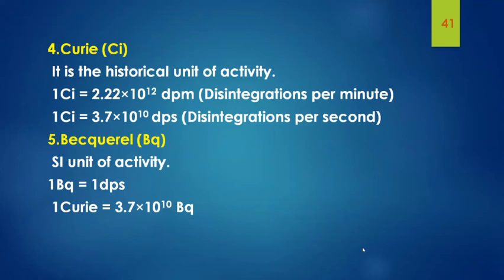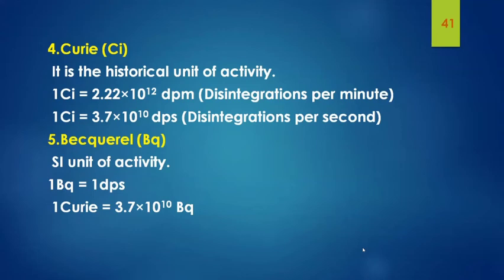First one is Curie. It is the historical unit of activity. We know that 1 Curie is equal to 2.22 into 10 to the power 12 dpm. dpm means disintegrations per minute. Then 1 Curie is also equal to 3.7 into 10 to the power 10 dps, that is disintegrations per second.